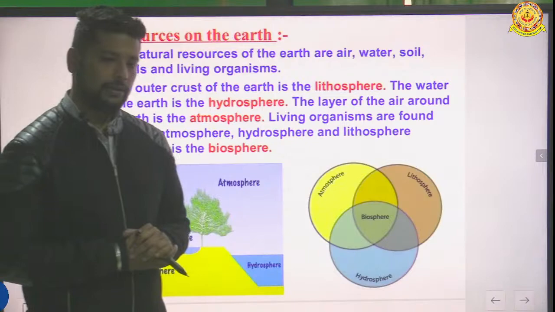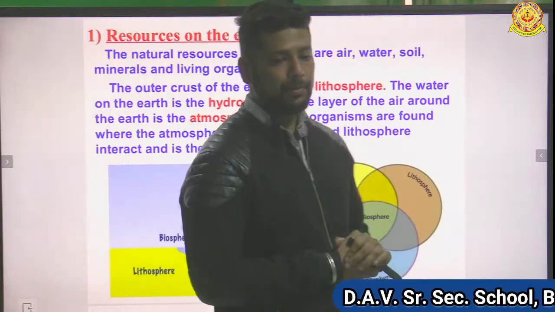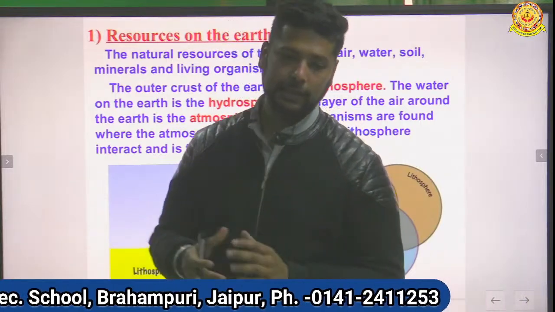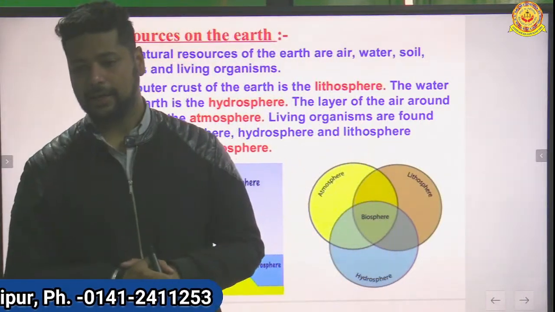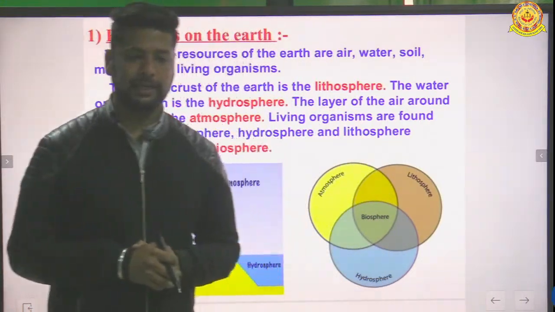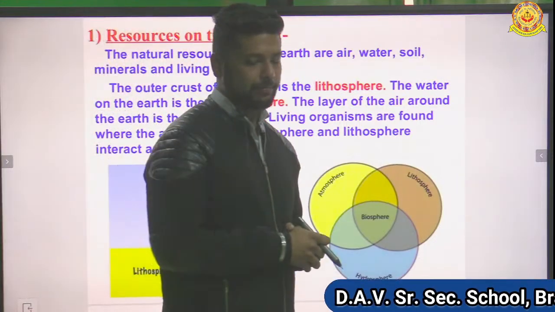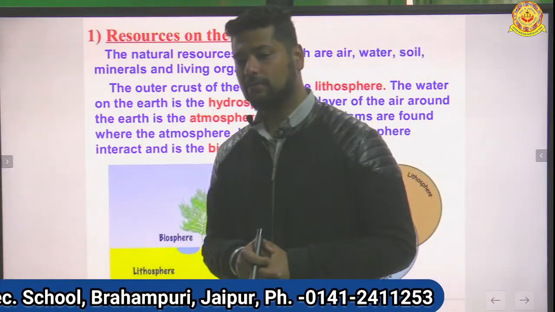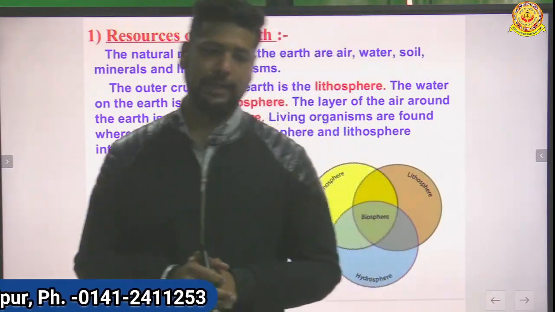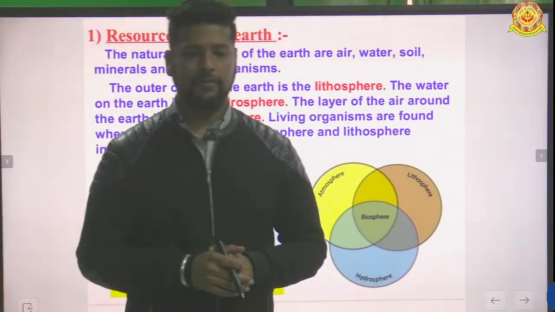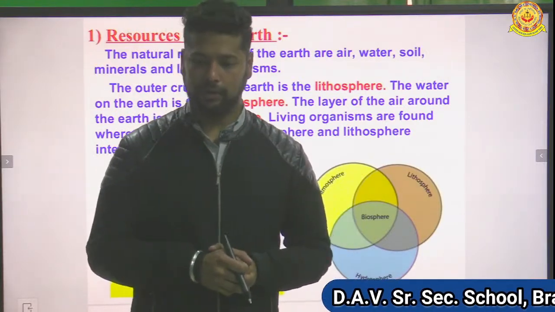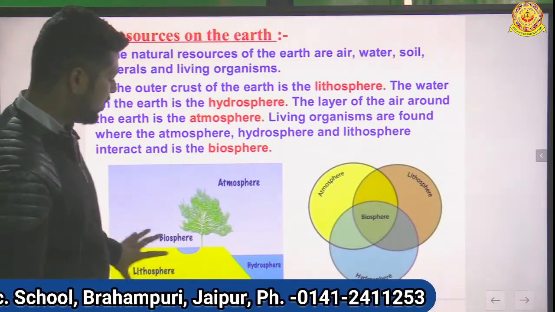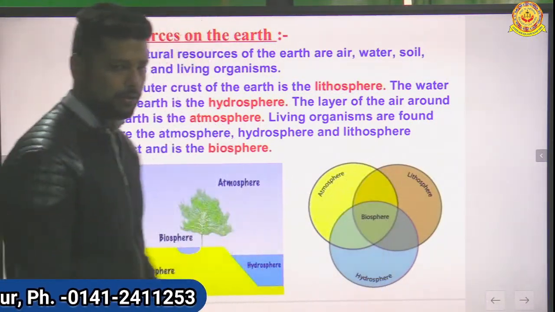Then we studied air pollution. What is air pollution? Air pollution is a sudden increase of pollutants in the air; when undesirable content increases in the air, it is termed air pollution. Then we studied how rain is formed, and the movement of air, which is called wind. We are starting the next topic, that is water. We have studied that atmosphere, hydrosphere and lithosphere make the biosphere.